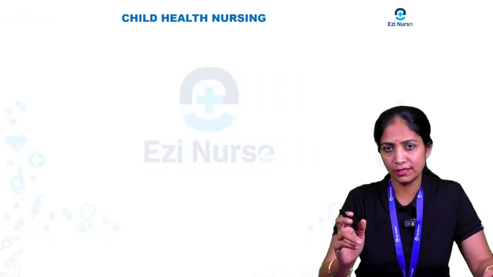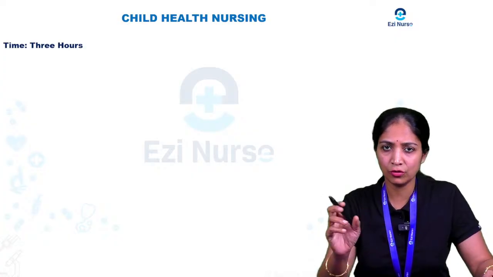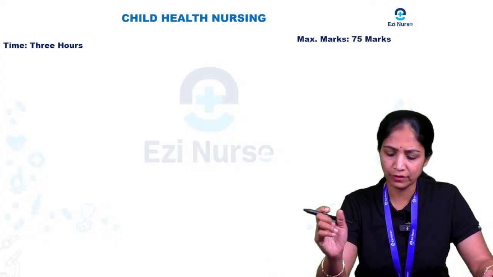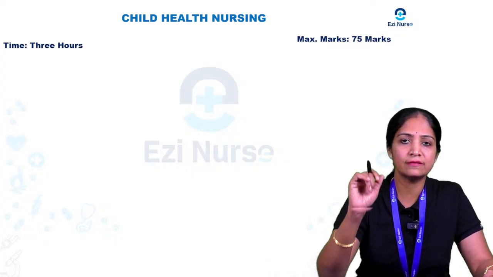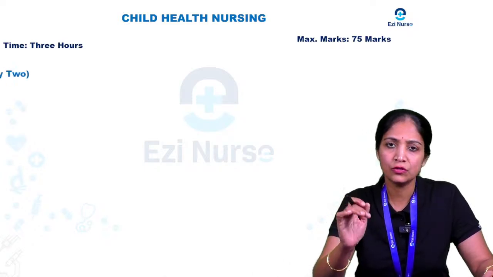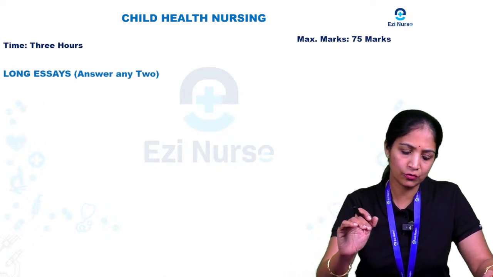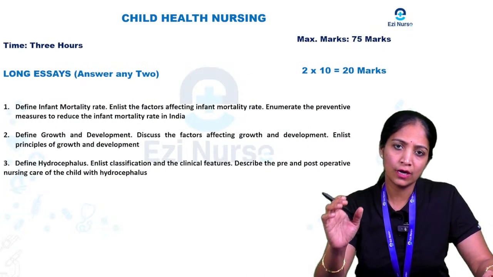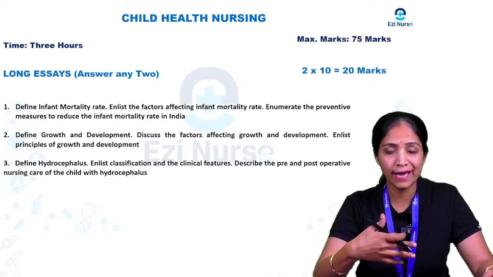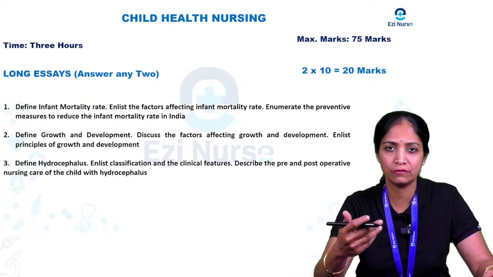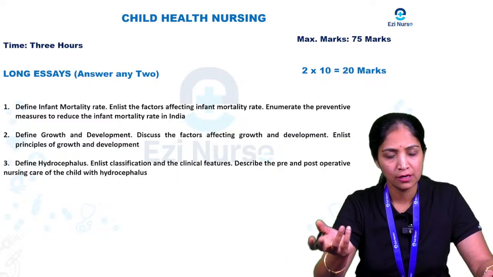When you come to child health nursing, the exam pattern is that you are going to write for 3 hours, right? So usually in 3 hours you write for 75 marks. In the exam you will write the long essay, short essay and short answer. Usually the long essay is for 20 marks. Under the 20 marks maybe they will ask 3 questions, and you have to write any 2 of them.